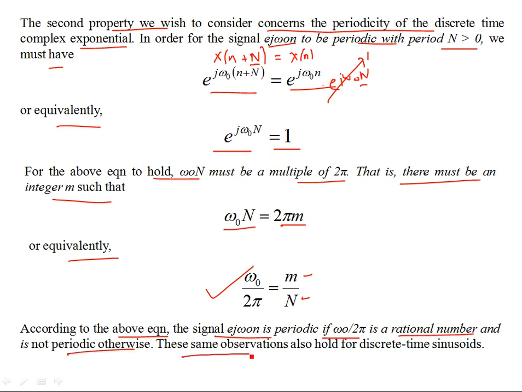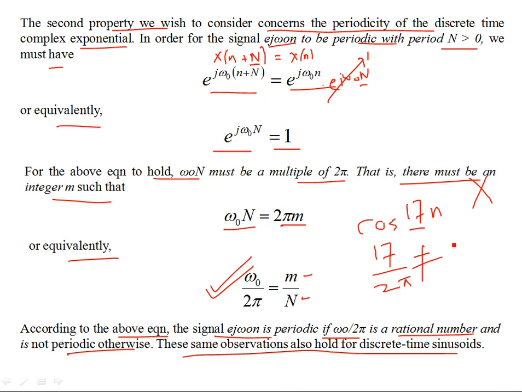These same observations also hold for discrete time sinusoids. For example, cosine of 17n is not periodic. Why? You can see this is your omega naught. If I use this equation, omega naught divided by 2 pi, there is no way that I'm going to get a rational number.